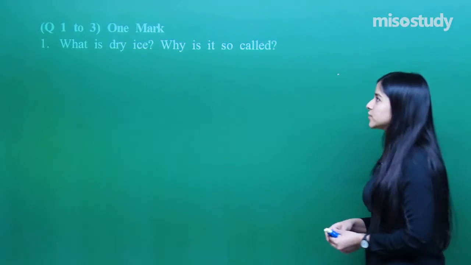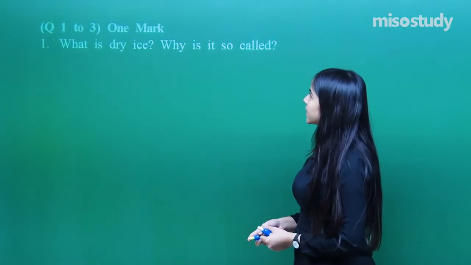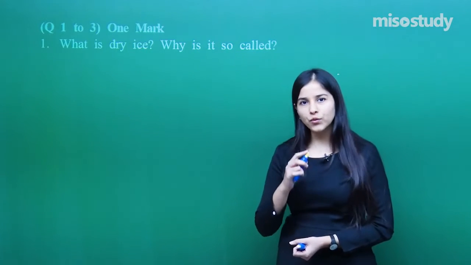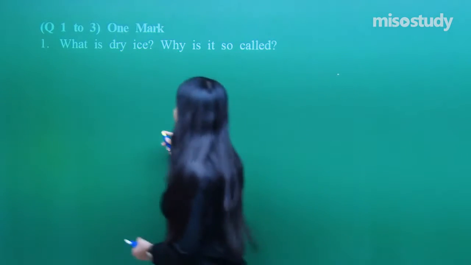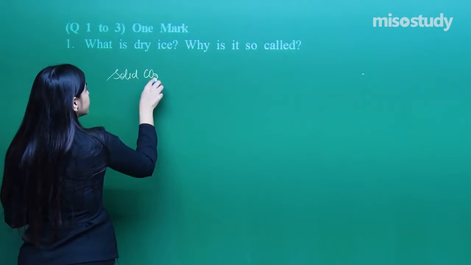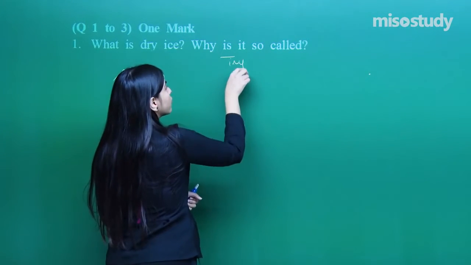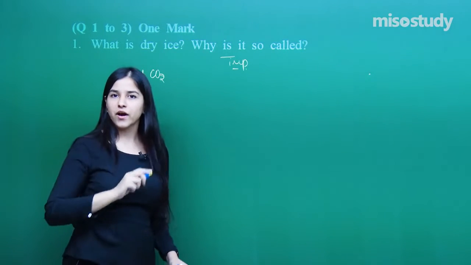Questions 1 to 3 are of 1 mark. What is dry ice and why is it called so? I had already told you about this: it is the solid carbon dioxide, solid CO2. And this question is a very good and important one. Why is it known as dry ice?